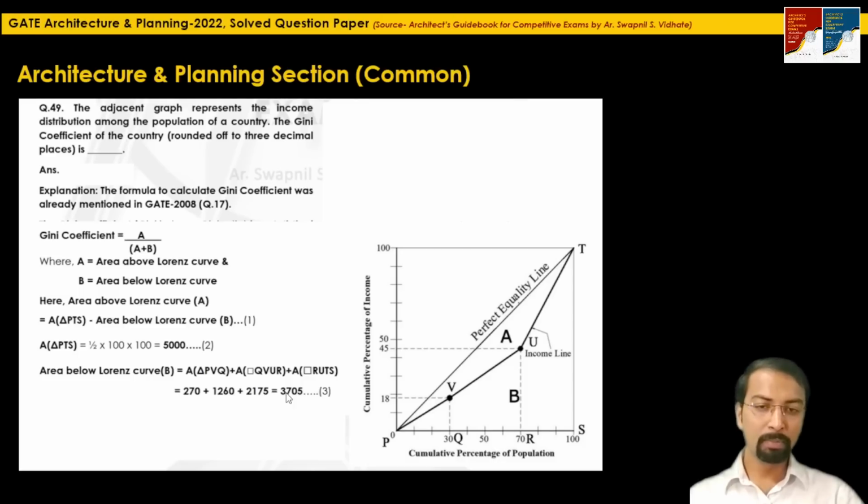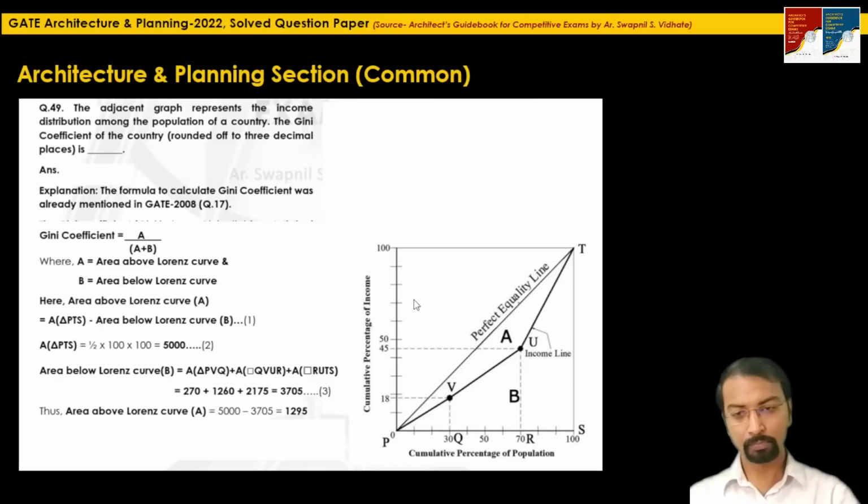If we simply put these values in this formula, you will get the value of the Gini coefficient. As we know, A plus B, that is PTS, is 5000, which we have already calculated. So the area above the Lorentz curve will be 5000 minus 3705, which is 1295.